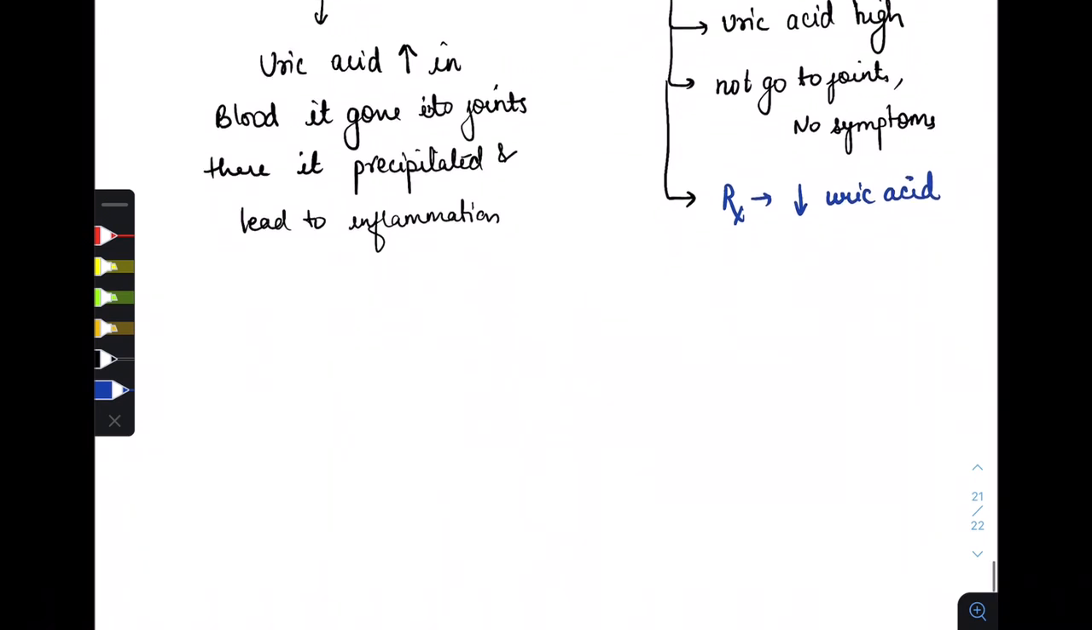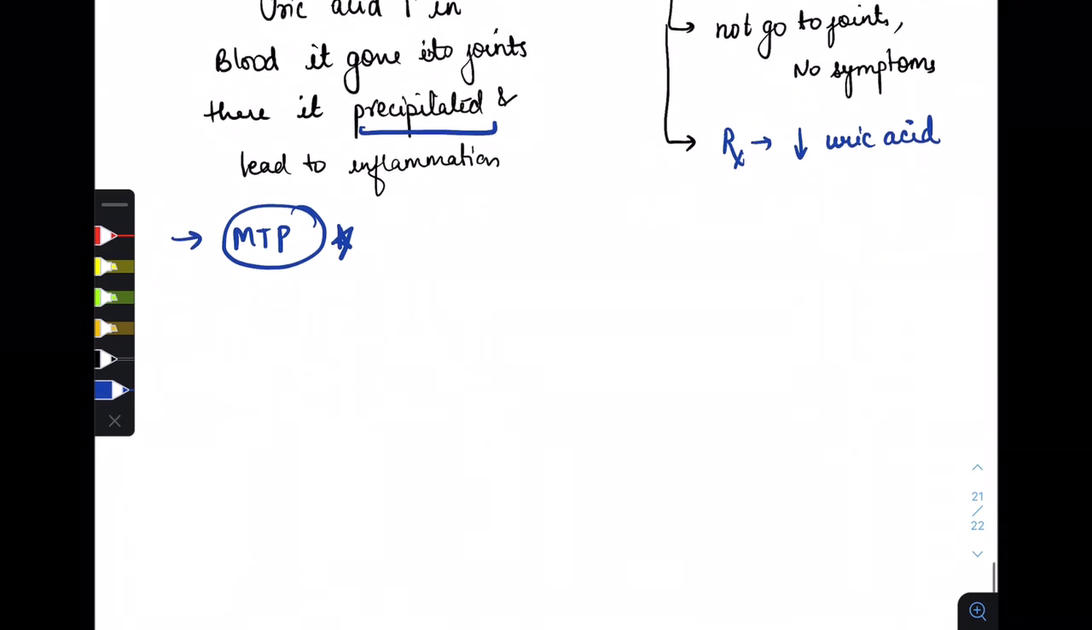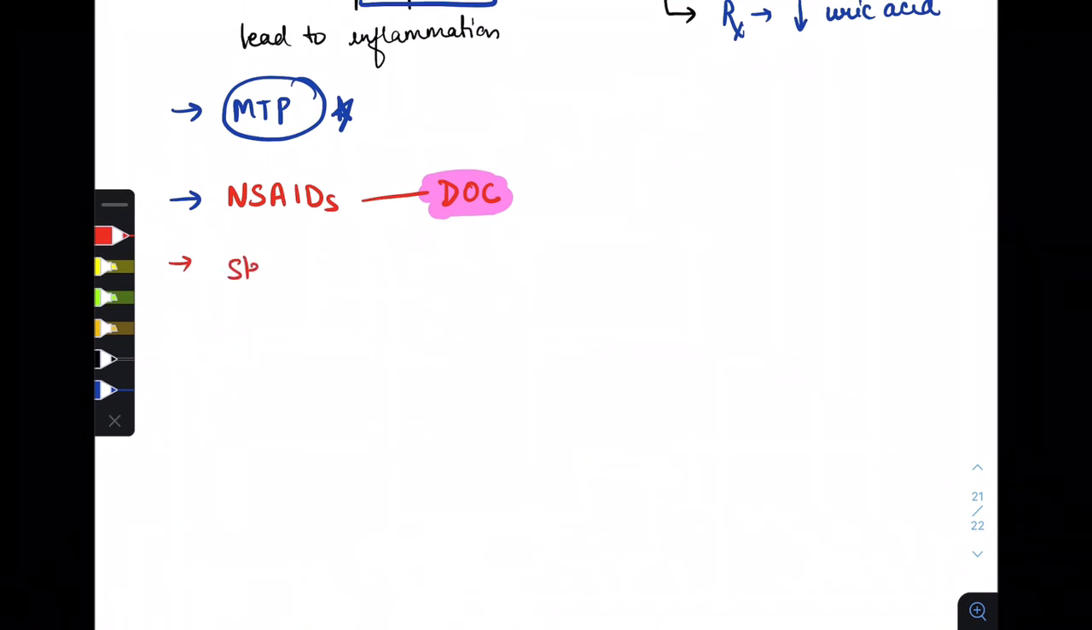While for acute gout, when the uric acid is accumulated and precipitated, it leads to inflammation. So there is pain and inflammation of joints, and most importantly the pain and inflammation is in the metatarsophalangeal joints, that is the MTP. So what treatment will we give for the acute form? For the acute treatment we have NSAIDs, non-steroidal anti-inflammatory drugs. That is the drug of choice for the acute form. Please remember, the drug of choice in the acute form is NSAIDs, and the second one is steroids.